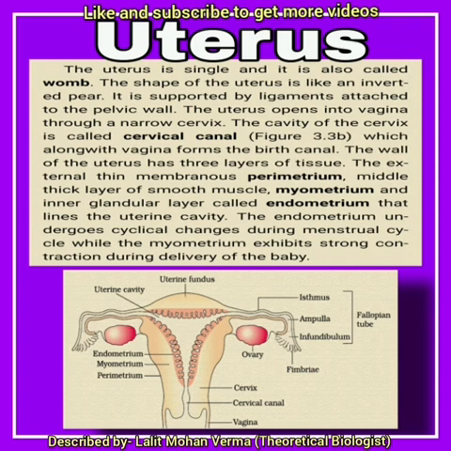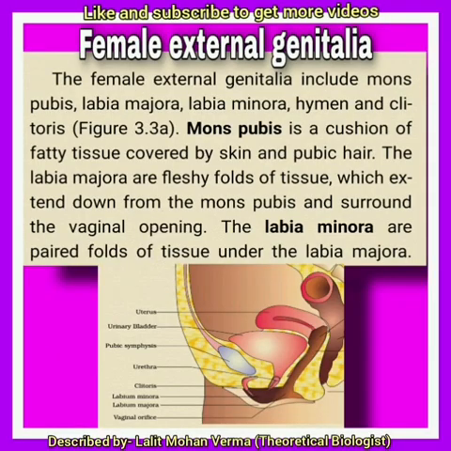The wall of the uterus is composed of 3 layers of tissue, that is perimetrium, myometrium, endometrium. Now, female external genitalia, that is vagina. It is a fibromuscular elastic tube about 7.5 centimeter long, into which the uterus opens.